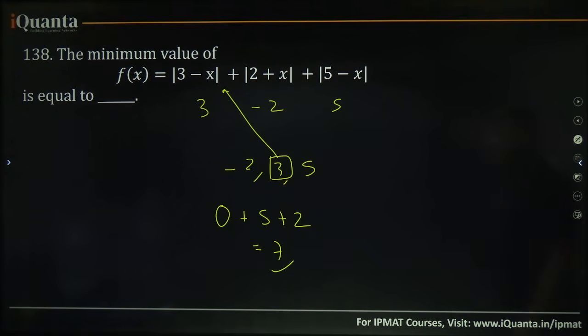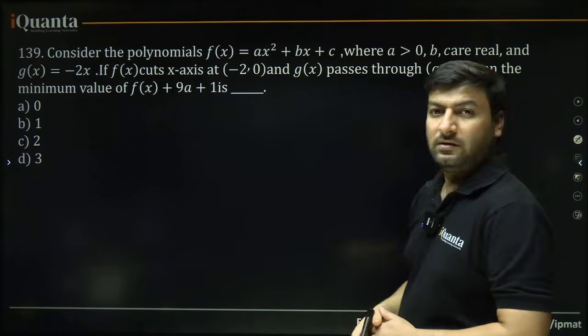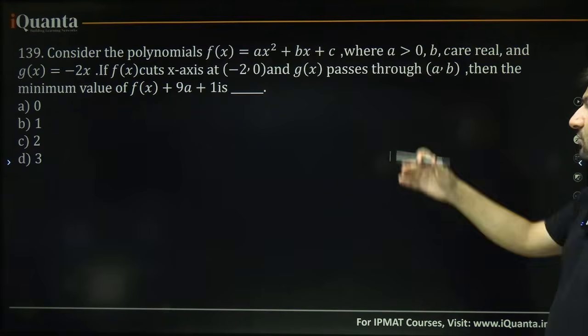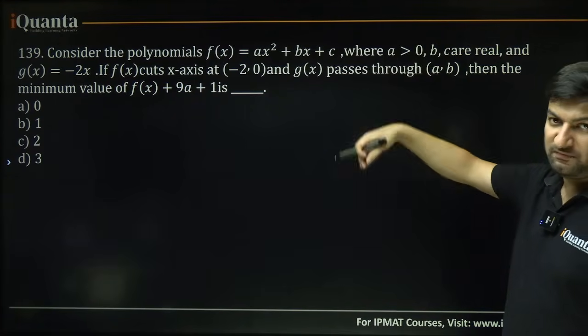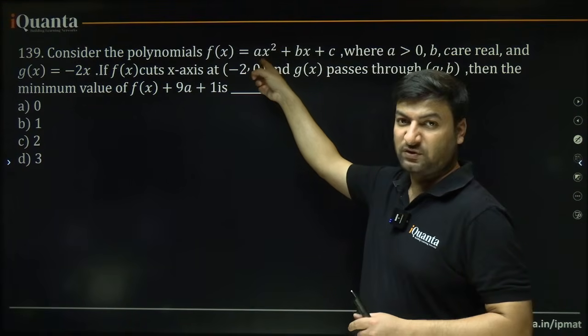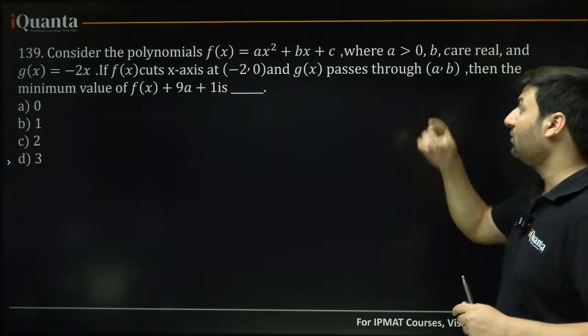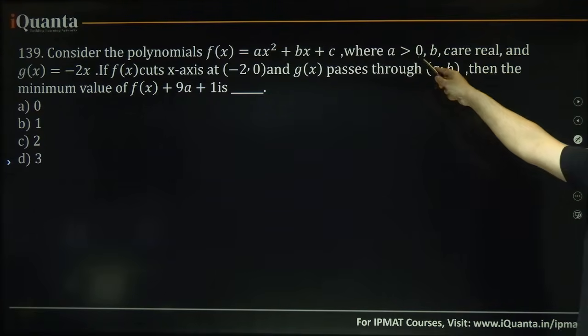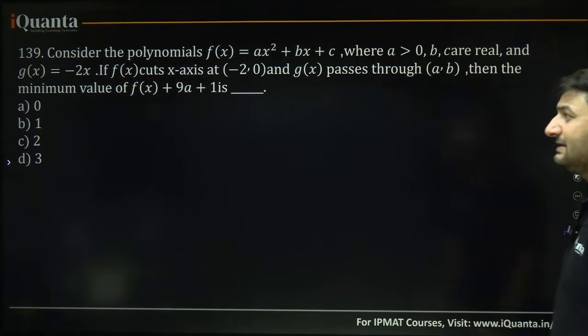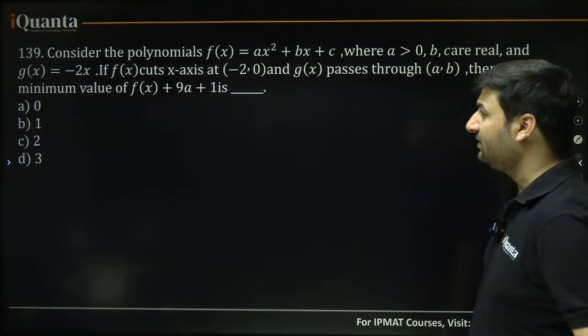So please do not leave such questions, okay? Now we have this question: consider the polynomials f(x) = ax square plus bx plus c. This is a quadratic equation where a greater than 0, so it will be an upwards parabola. You know that if in a quadratic equation the coefficient of x square, a, is greater than 0, we have an upwards parabola kind of graph. a greater than 0, b, c are real and g(x) equal to minus 2x. If f(x) cuts x axis at minus 2, 0 and g(x) passes through a, b, then minimum value of f(x)